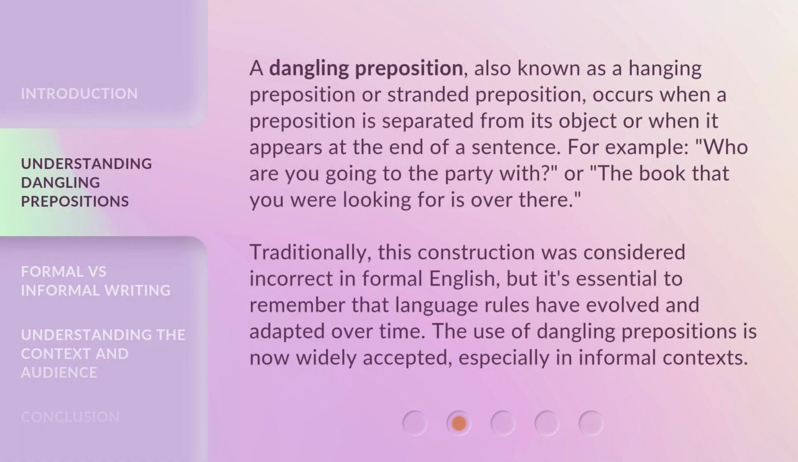A dangling preposition, also known as a hanging preposition or stranded preposition, occurs when a preposition is separated from its object or when it appears at the end of a sentence. For example, who are you going to the party with? Or, the book that you were looking for is over there. Traditionally, this construction was considered incorrect in formal English, but it's essential to remember that language rules have evolved and adapted over time. The use of dangling prepositions is now widely accepted, especially in informal contexts.